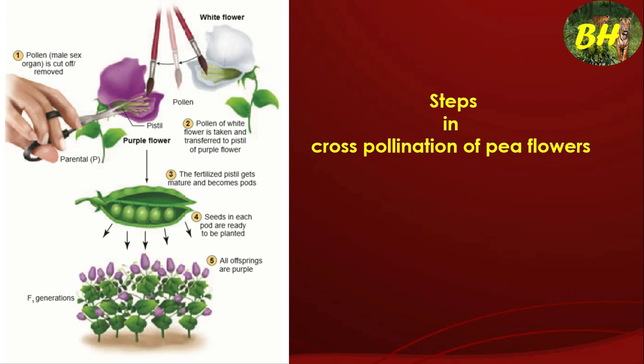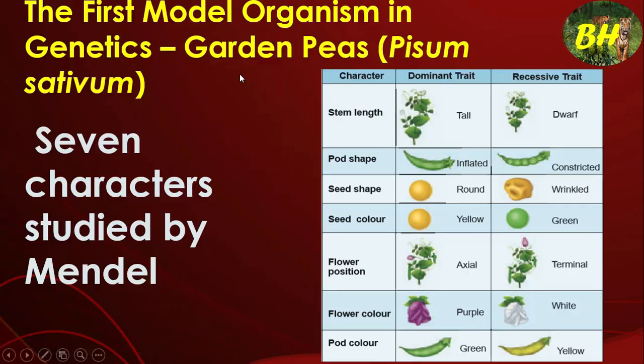Mendel selected cross fertilization in this method. In this cross pollination, the first step is called emasculation, that is removal of stamens from the female parent, and then bagging. After that fertilization, seed formation, then seed germination. The offspring will get the characters of the parents. Then the first model organism in genetics was the garden pea, Pisum sativum. Mendel selected 7 characters to study.